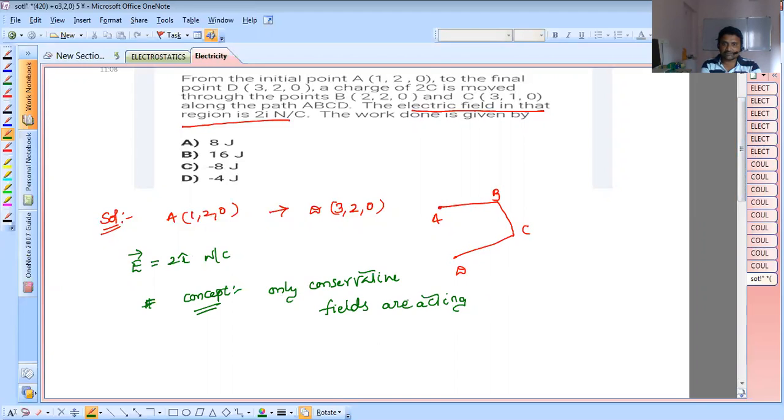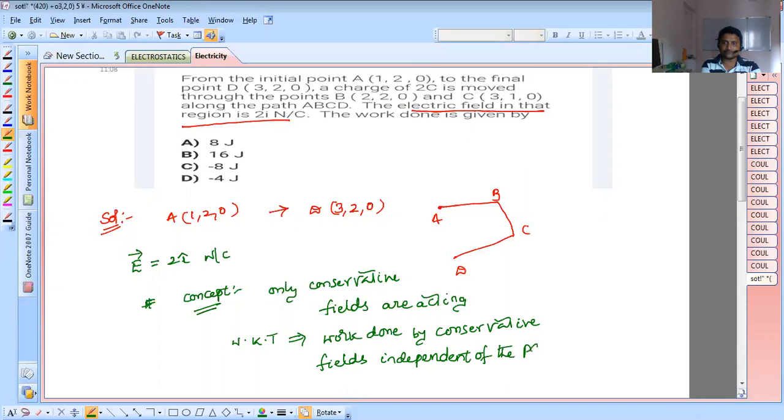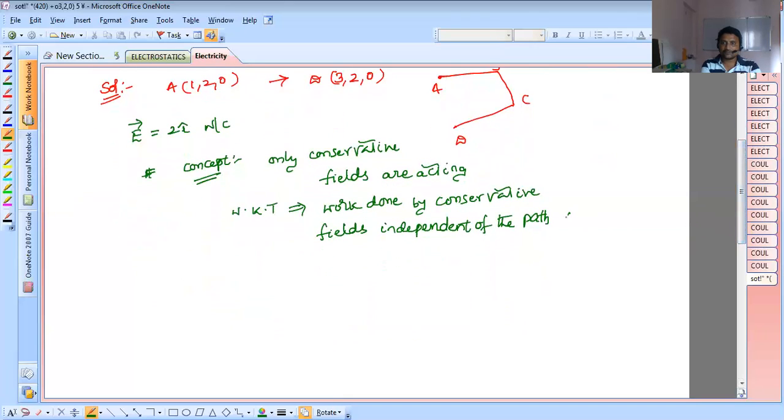We know that the work done by conservative fields is independent of the path followed. This is a very important point.